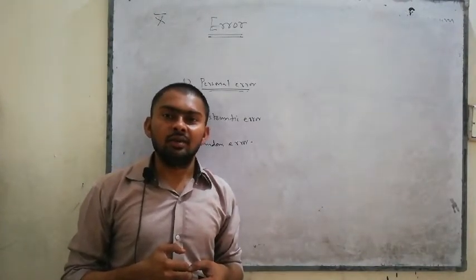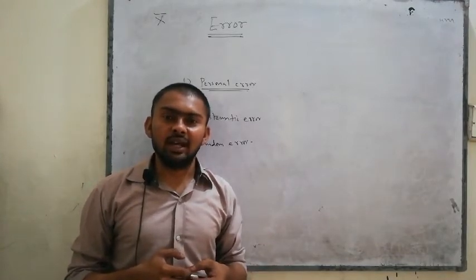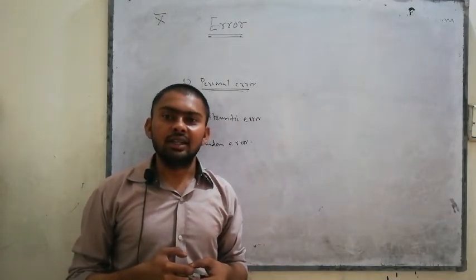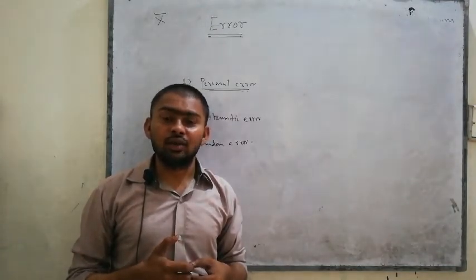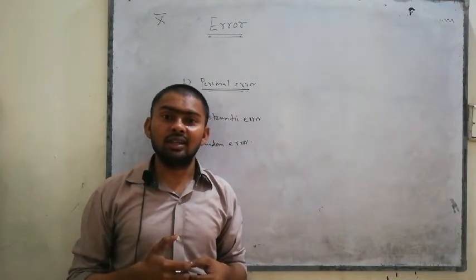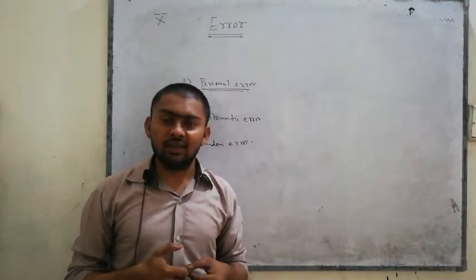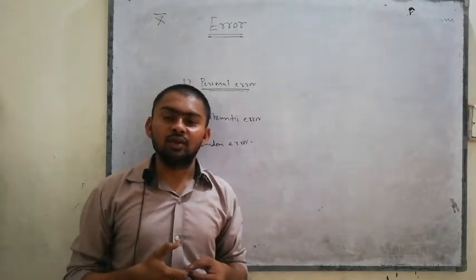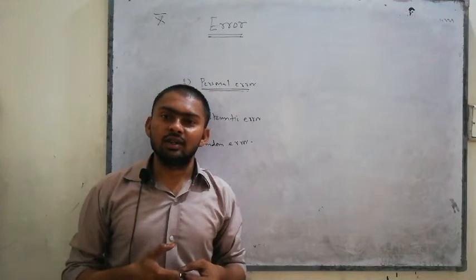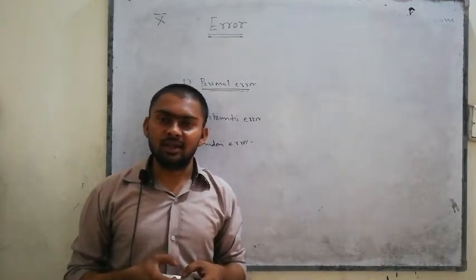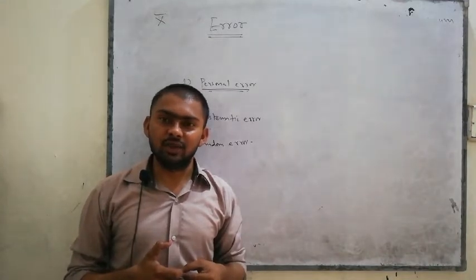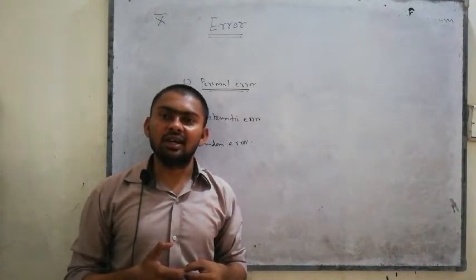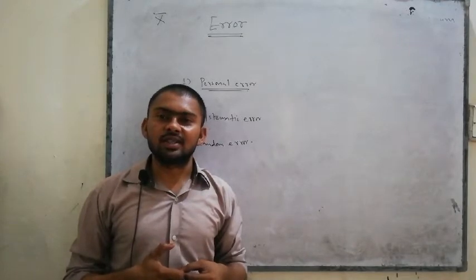Suppose I am performing an experiment, and during the experiment the instrument does not work properly. Due to the fault or the error in the instrument or device being used for the experiment, that error is known as the systematic error. So you may simply say systematic error deals with the fault in the instrument. Whatever error occurs in the instrument is known as the systematic error.